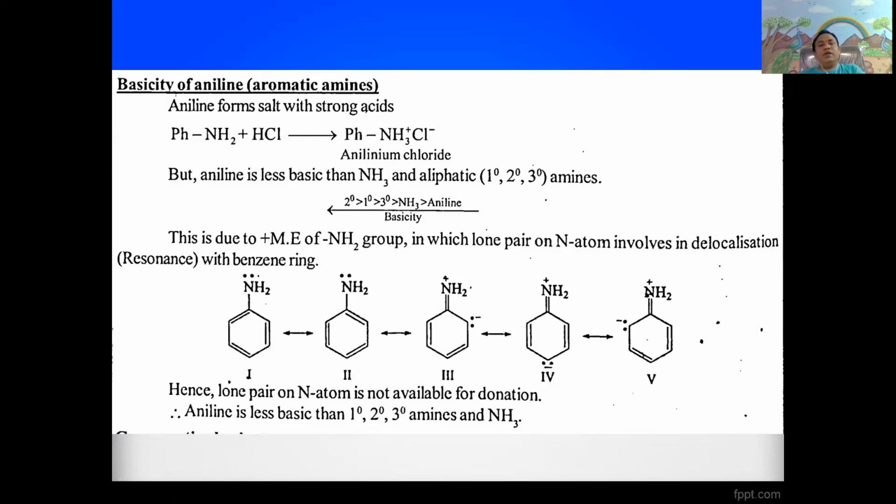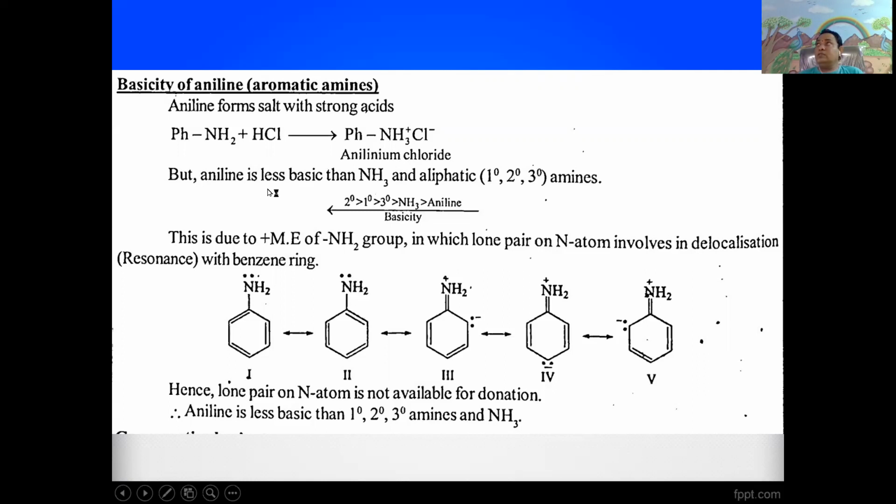Next, the basicity of aniline, an aromatic amine. Actually, aniline forms salt with strong acids. That is, aniline plus HCl gives anilinium chloride.